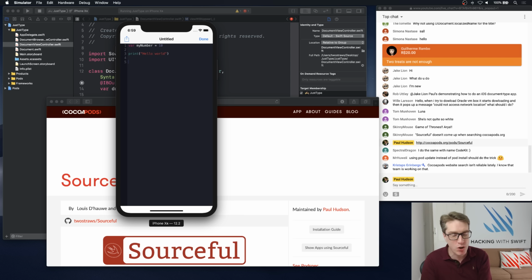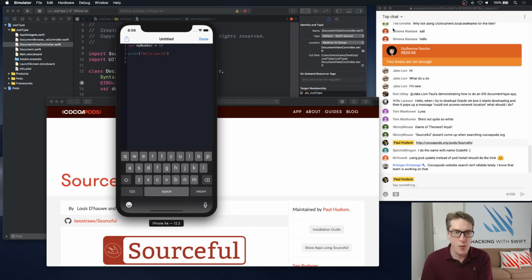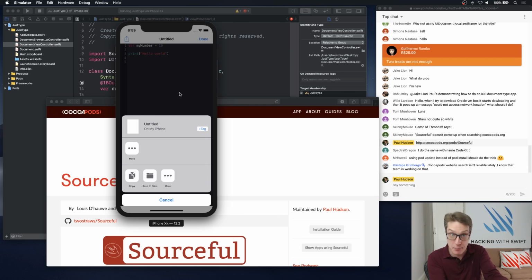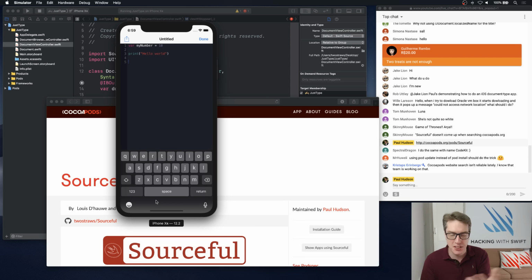There's more, of course, you could do with this app. If you want to make it a real app, what you want to do immediately is things like, if they've got a hardware keyboard, you want to make sure your text view avoids the keyboard correctly. I covered that in Hacking with Swift a few times. You want to think about things like, if you haven't pressed done and you've modified the text like we have here, and you press share, you don't want to save the document yet, so you want to handle that situation here. As soon as the text view goes away, like now, save the text immediately. So catch the end editing in there.